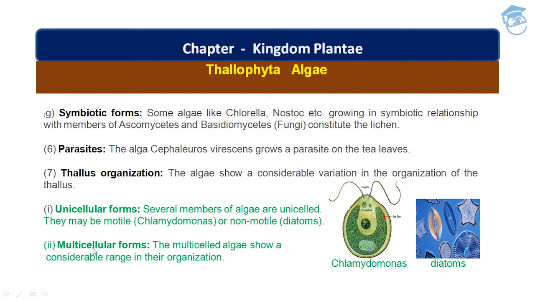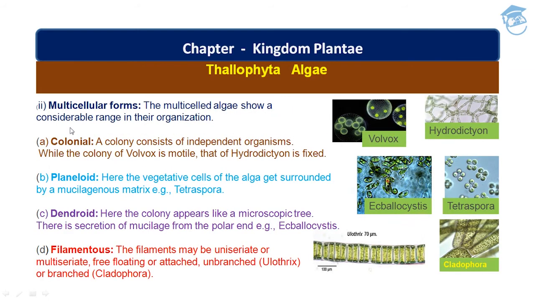And then comes the multicellular form. Multicelled algae show a considerable range in their organization. They are colonial, palmelloid, dendroid, and filamentous. Now, what is colonial? That means they form a colony, and that colony consists of independent organisms, while the colony of Volvox is motile and that of Hydrodictyon is fixed.